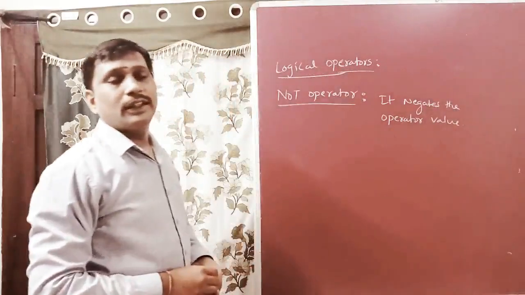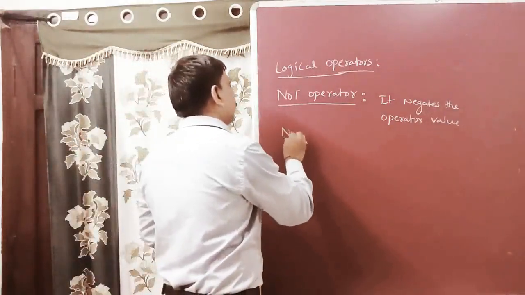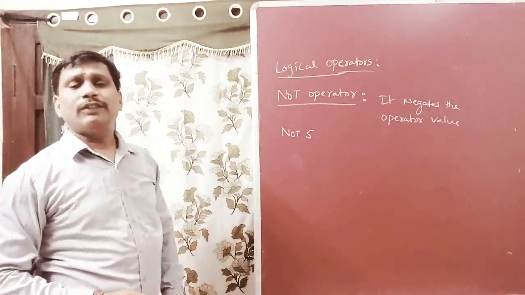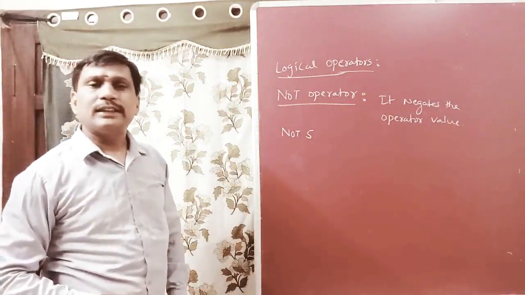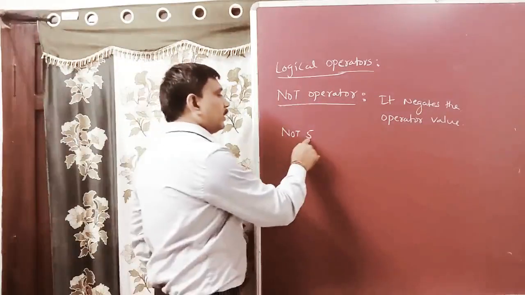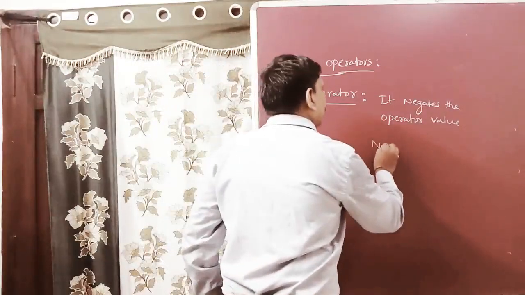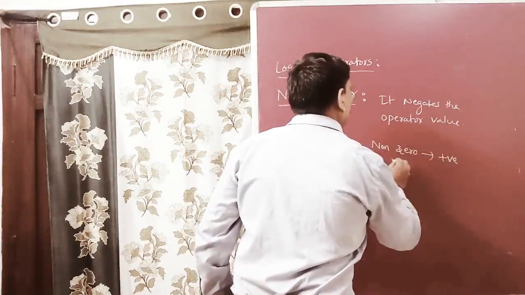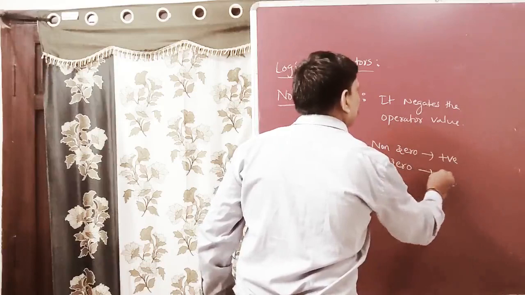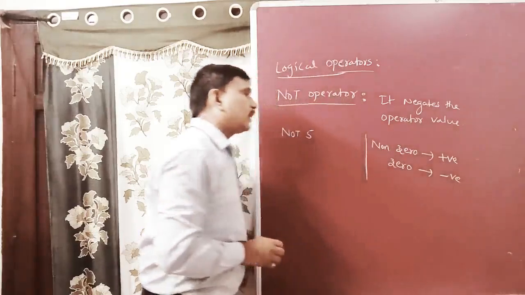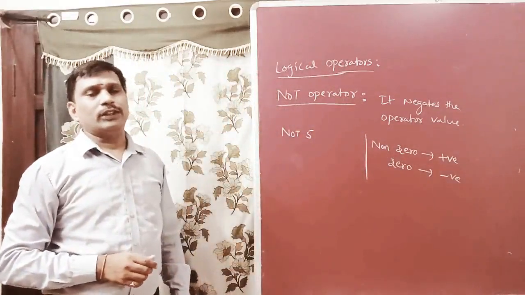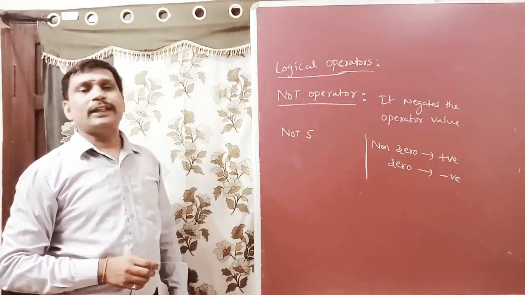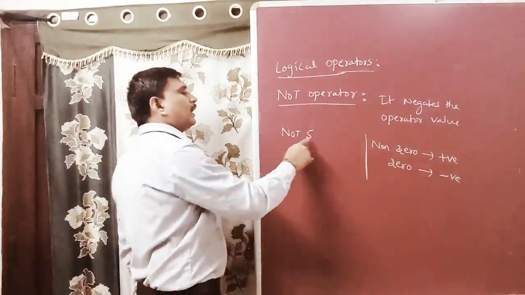Negates means, suppose I am writing not 5. Here 5 is positive, non-zero. Non-zero means positive. Zero means negative. So always non-zero means positive value, and 0 means negative value.